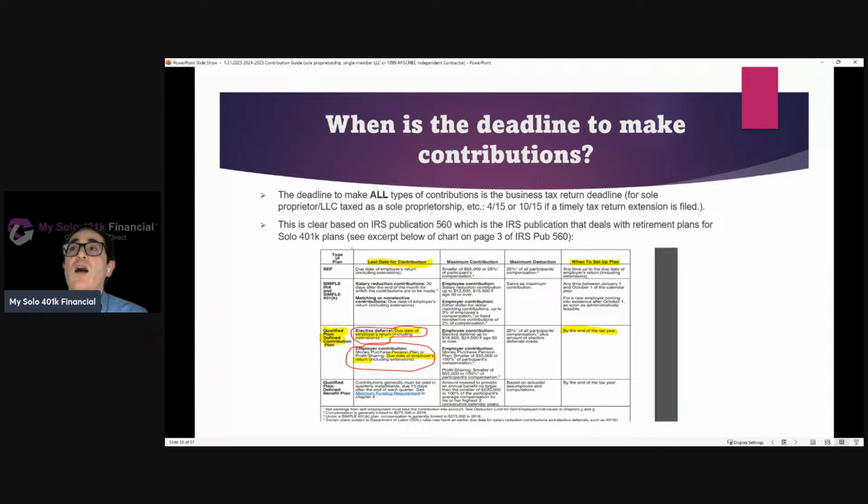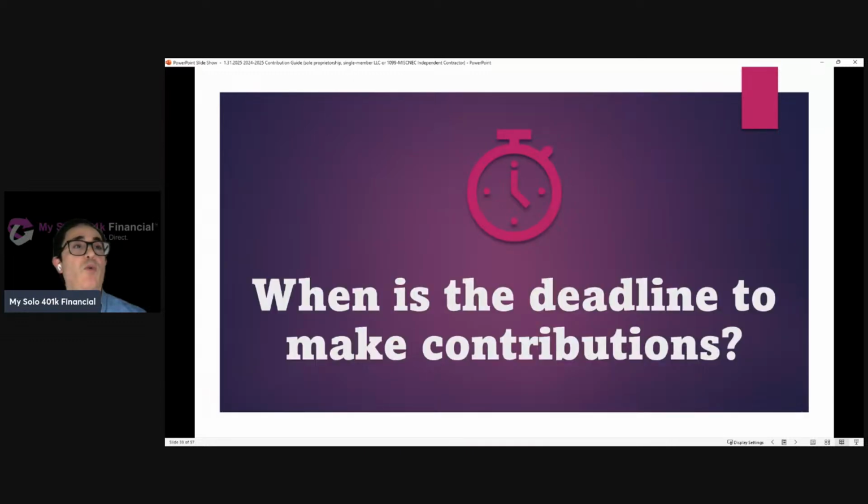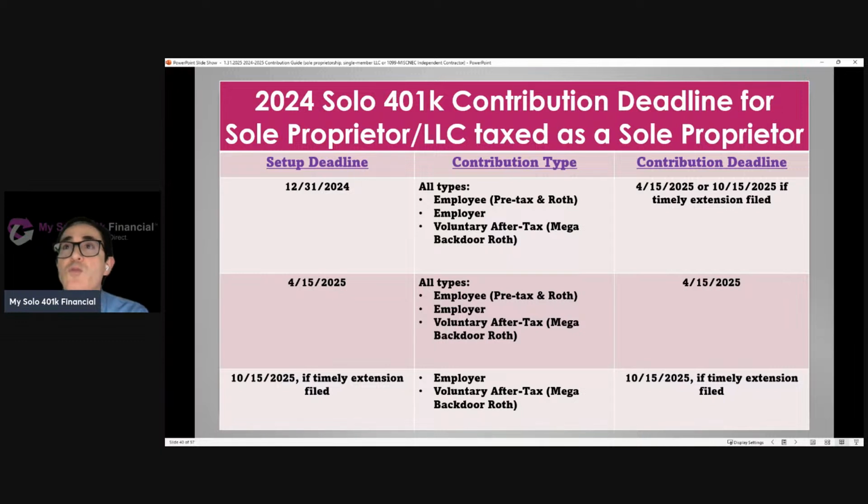So what is the deadline? Well, as long as the plan is set up by the end of the year, that will preserve the ability to make all types of contributions by the business tax return deadline, including extension. This is per IRS Publication 560, which is a landmark guidance for self-employed retirement plans like solo 401ks. But let's put some more meat on the bones, because with SECURE Act 2.0, there's an additional time specifically for businesses that are taxed as sole proprietors, or an LLC taxed as a sole proprietor.